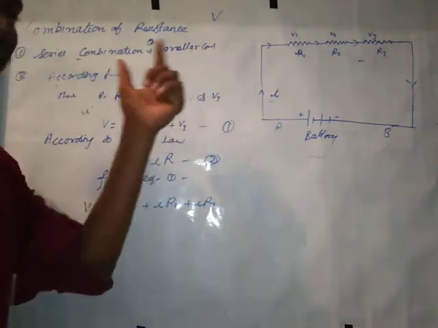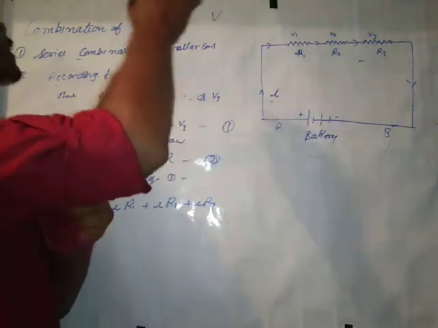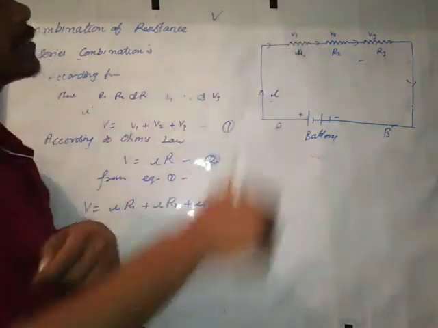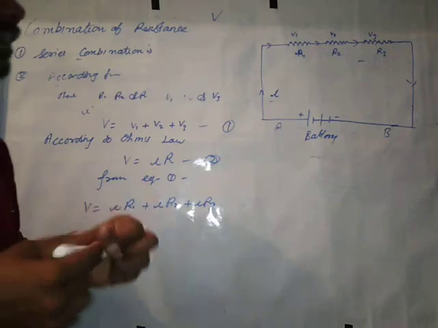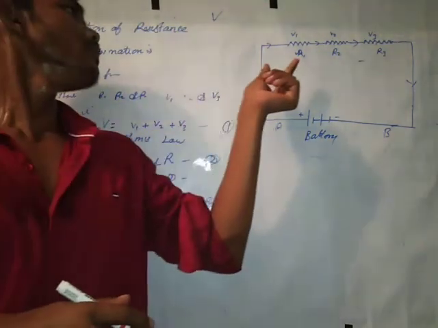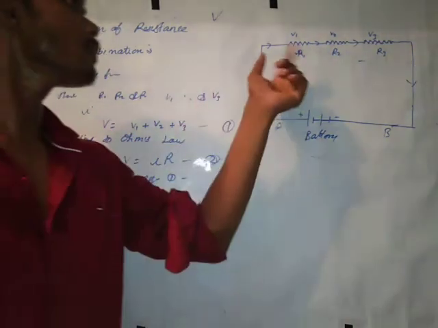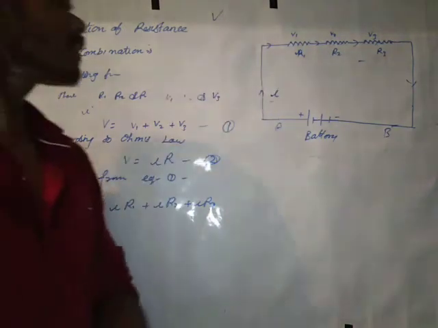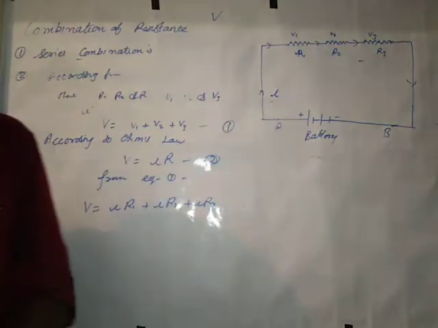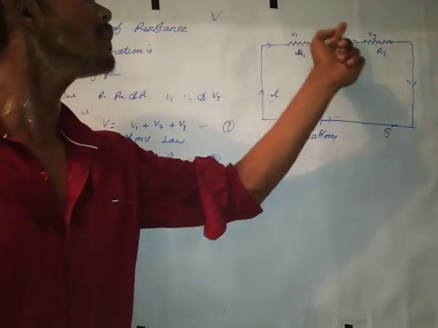And I think we should discuss series combination. According to the figure, it is the most important topic for exam, for CBSE boards. According to the figure, there are three resistances R1, R2 and R3, and for these resistances their potentials are V1, V2 and